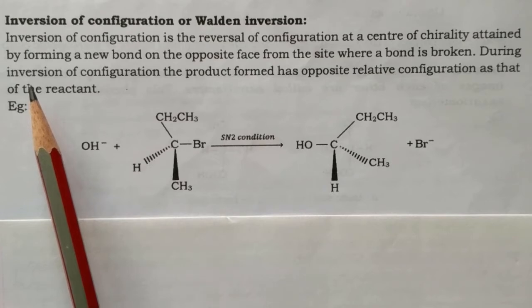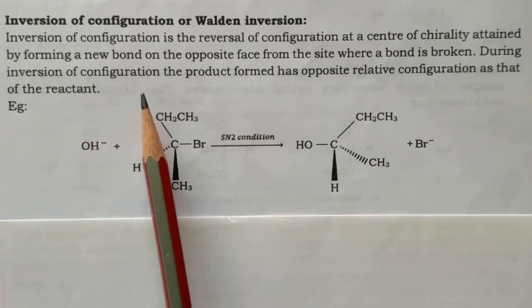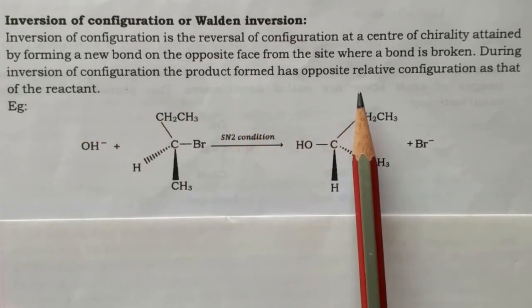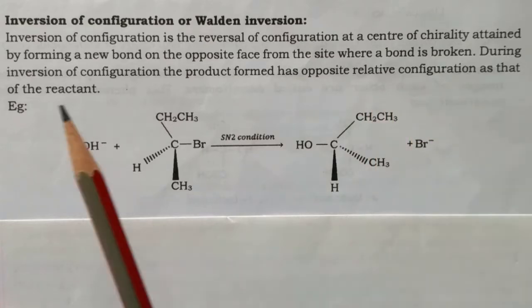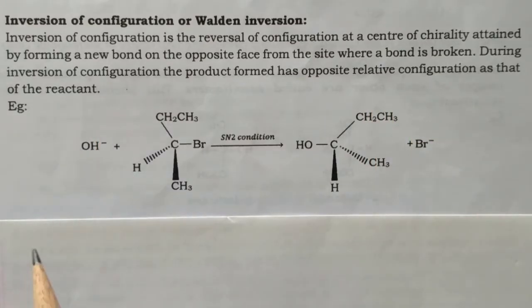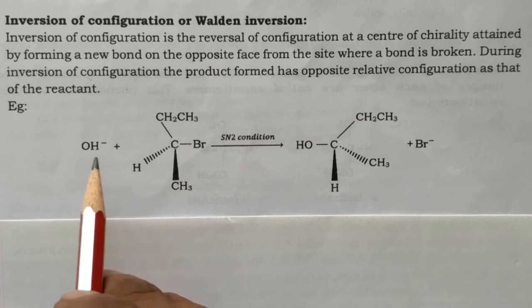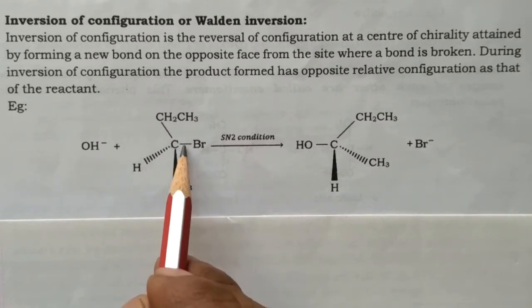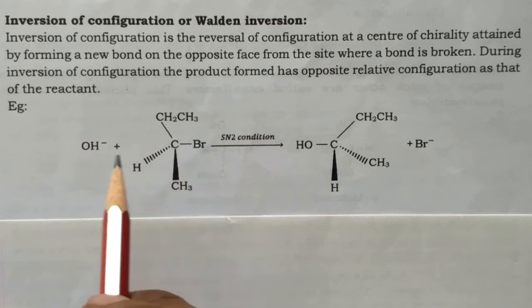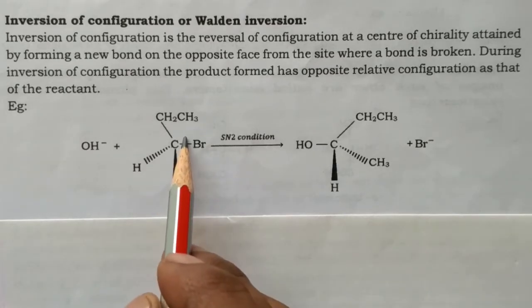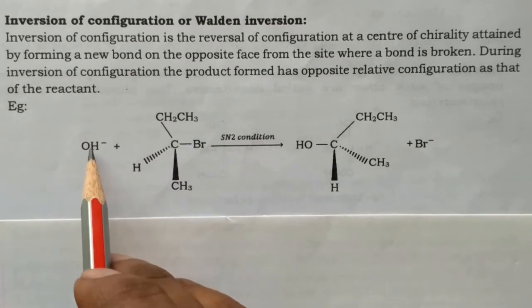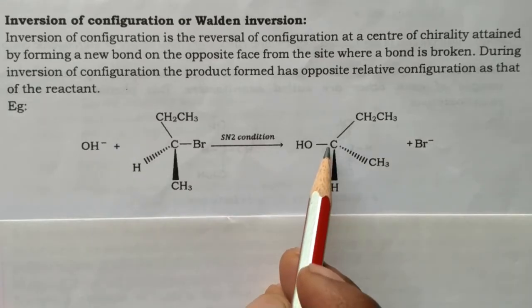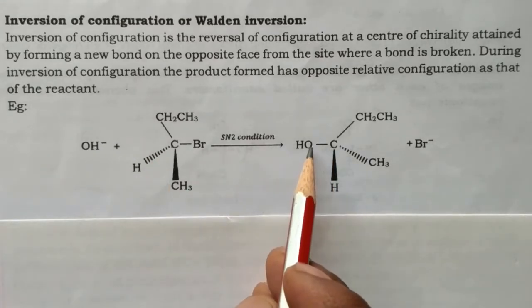During inversion of configuration, the product formed has the opposite relative configuration to that of the reactant.